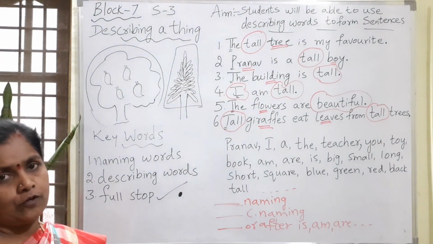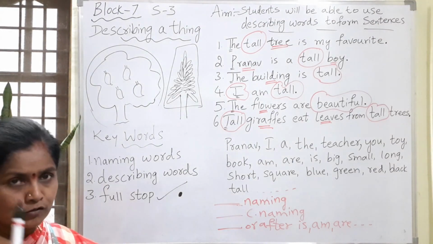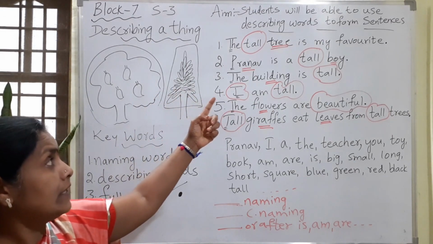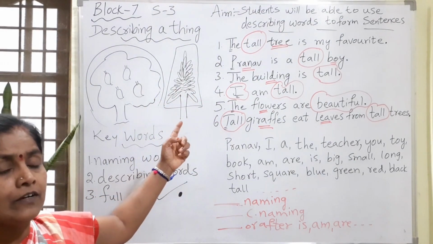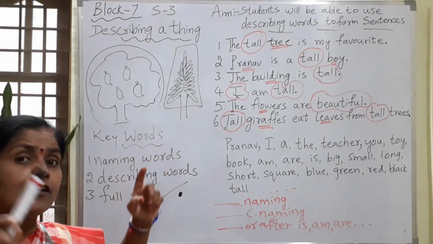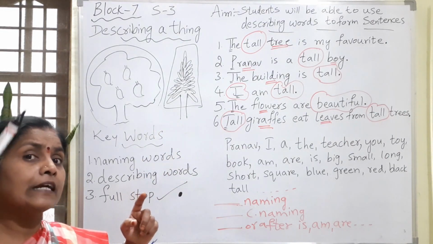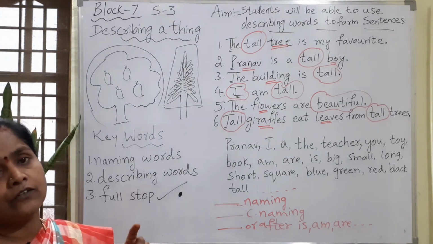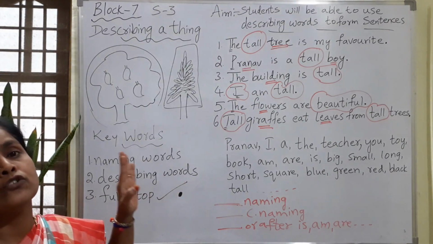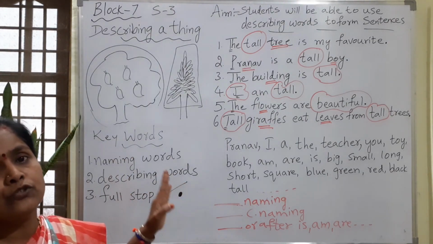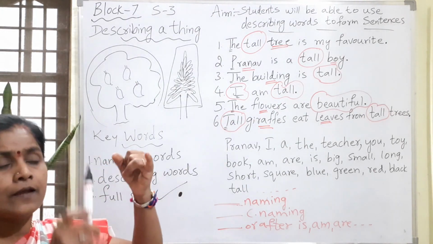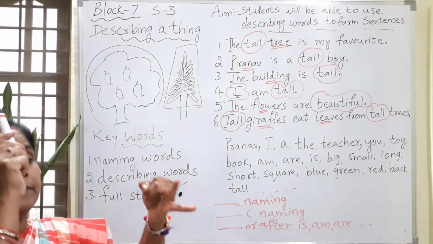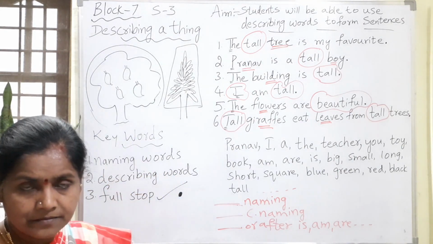Also, if a proper naming word comes in the middle of the sentence, you should write it with a capital letter. For no other words should you use capital letters. Only for the particular naming word, and at the beginning of the sentence.